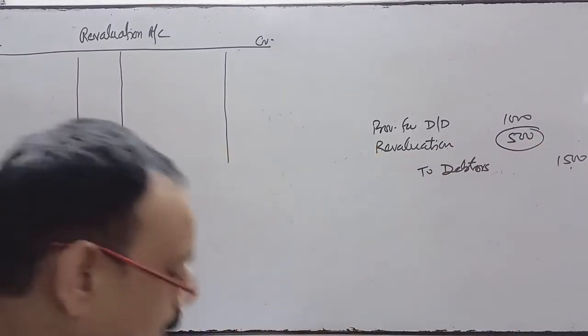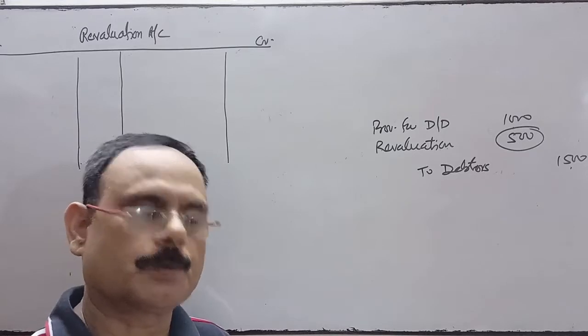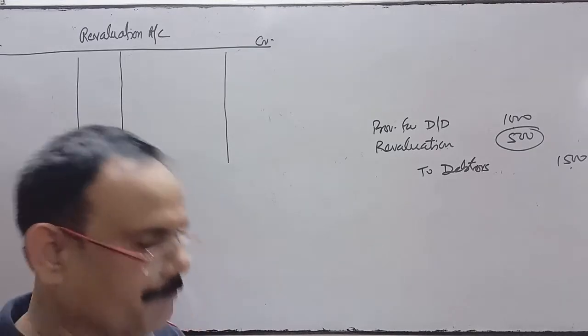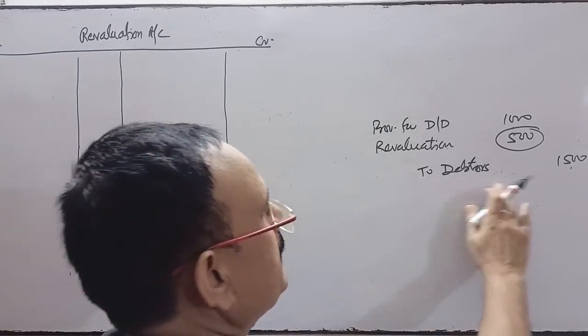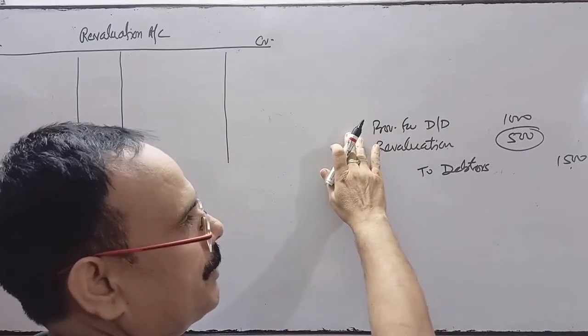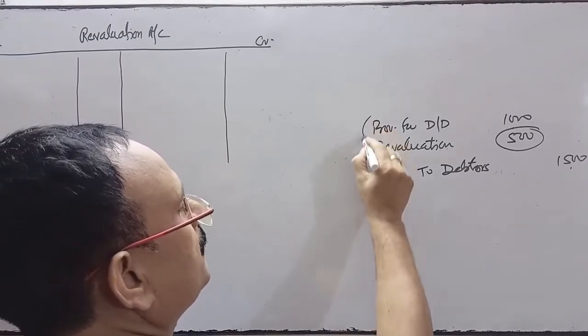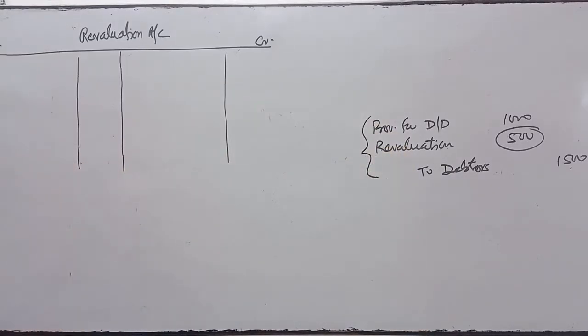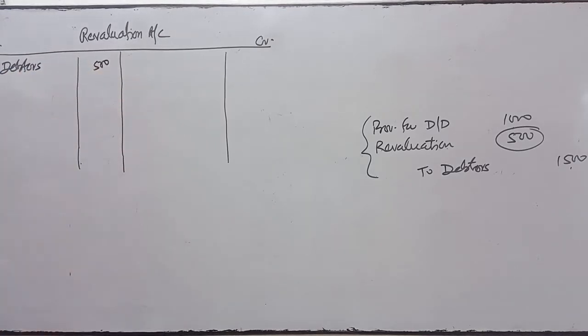Provision for bad and doubtful debts already exists in the books at 1000, and in information number 1 it is written that bad debts amounting to 1500 are to be written off. So when bad debts are written off by 1500, debtors will decrease. But we already have a provision for doubtful debts, so that will be adjusted and the difference amount will be transferred to revaluation account. This is the treatment for the first adjustment. So on this side we will write to debtors account 500.